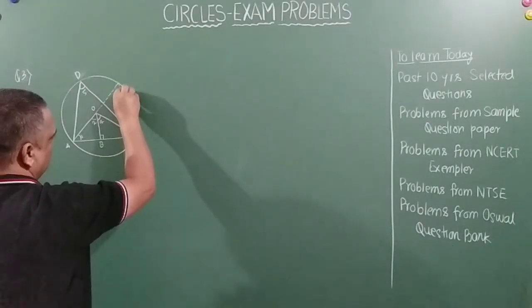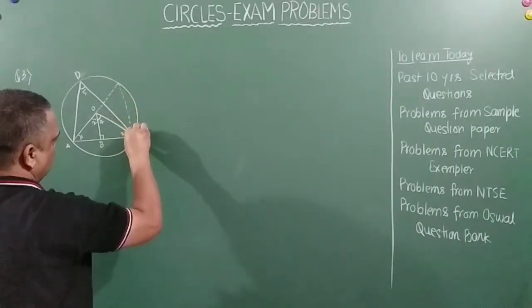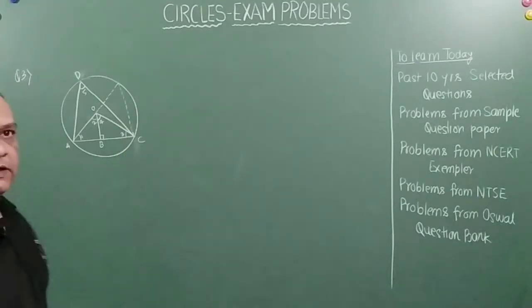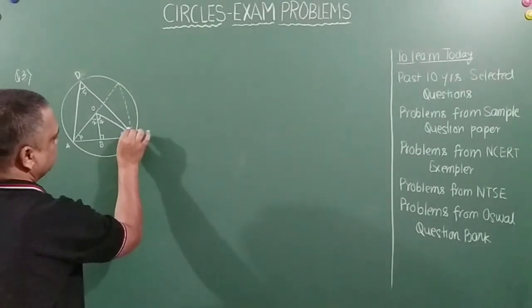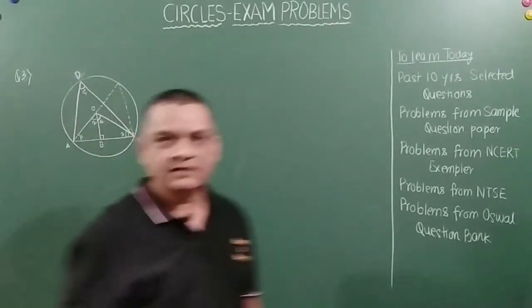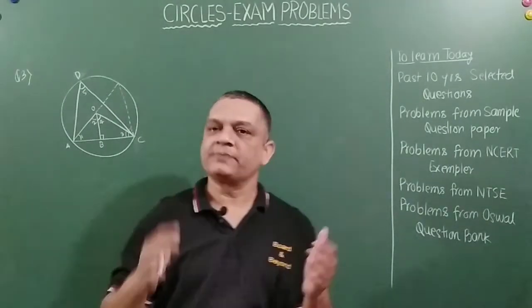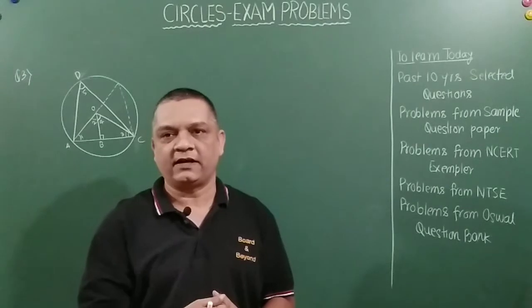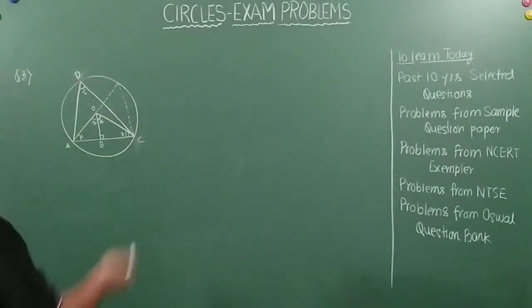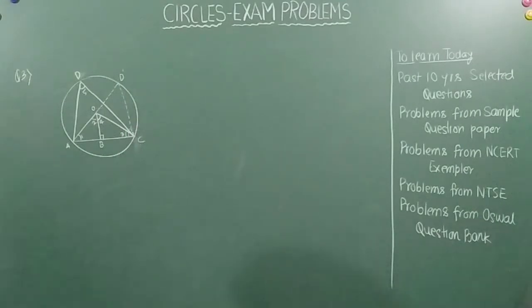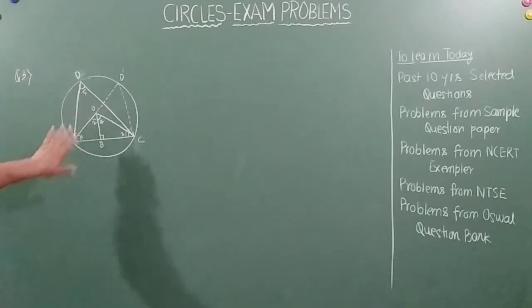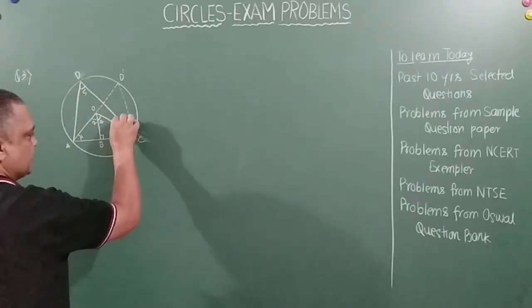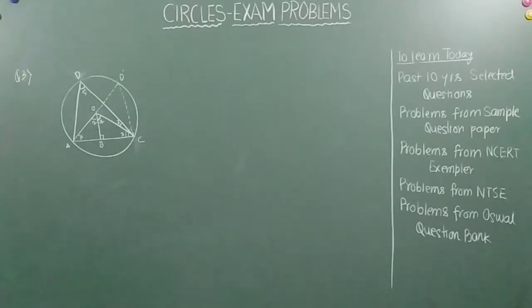Now let's join this. Correct? So now what happens, friends? Once I join, this becomes 90 degrees, correct? Why does it become 90 degrees? Because the angle subtended by a diameter is always 90 degrees. Correct? Okay. So let's call it D dash. Right, friends? So I hope there is no confusion on this construction. Right? Let's call it 6.